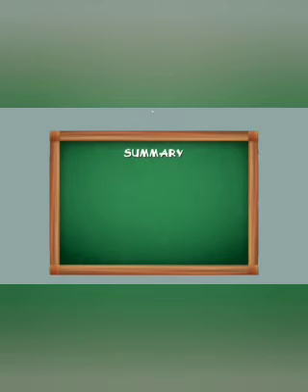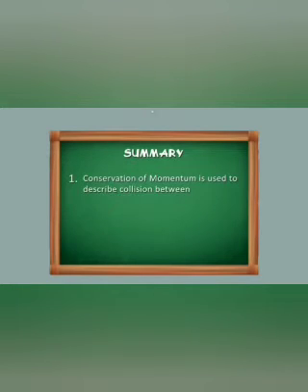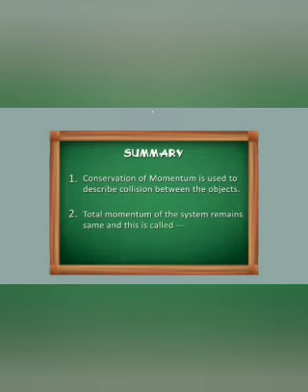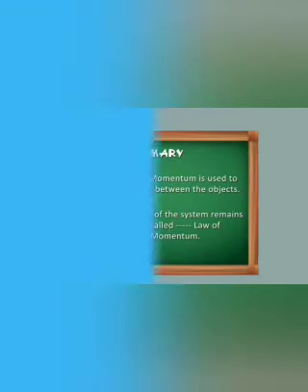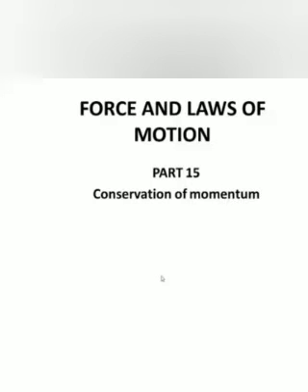So here is the summary. Point number 1, conservation of momentum is used to describe collision between the objects. Second point, the total momentum of the system remains the same, and this is called the law of conservation of momentum. Please go through the notes.